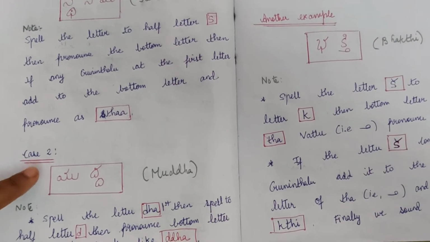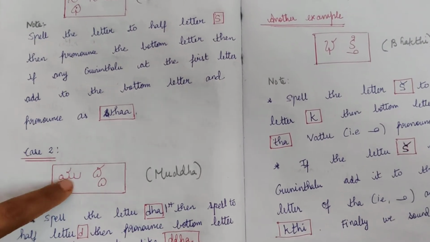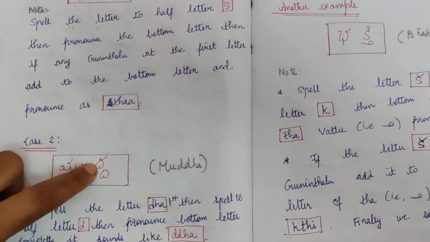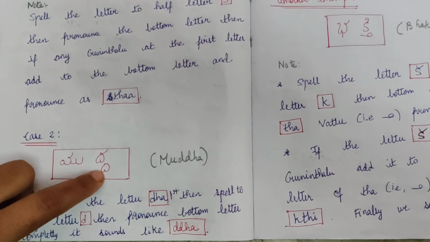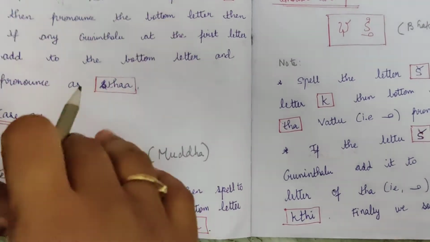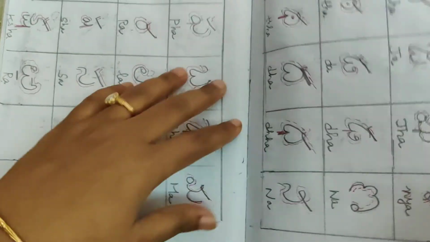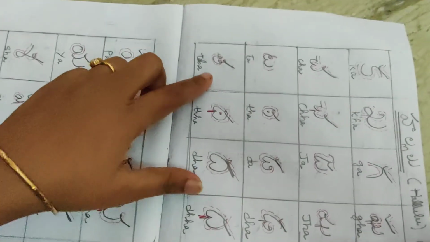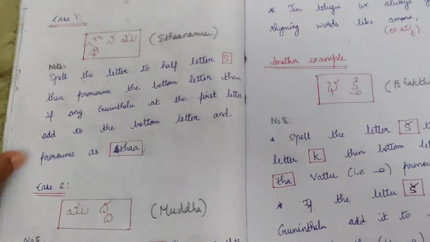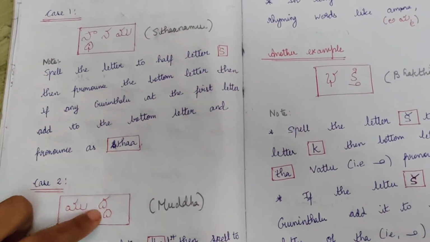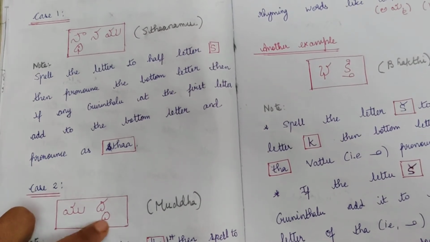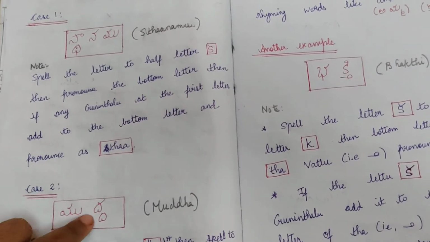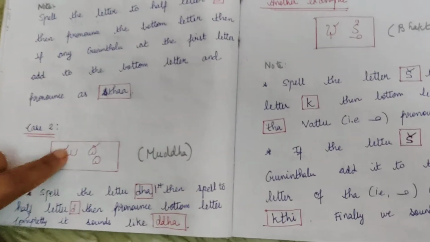Mudda. So Ma, Kombu, this is Da. In the fourth line, third word is Da, and you have Vattulu for Da. This is a rhyming word. In Vattulu we have rhyming words.